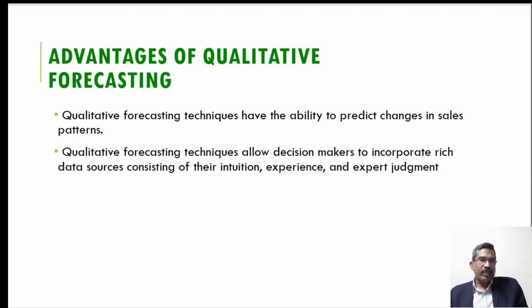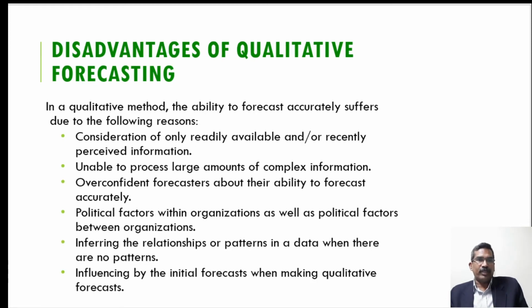Similarly, another advantage of qualitative forecasting is that it can incorporate a rich data source consisting of intuition, experience, and expert judgment. That means we can include these things in qualitative forecasting, but in the case of quantitative forecasting, we cannot incorporate intuition, experience, and expert judgment type of information.